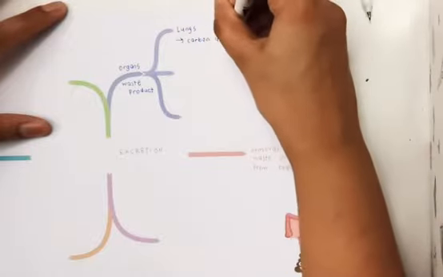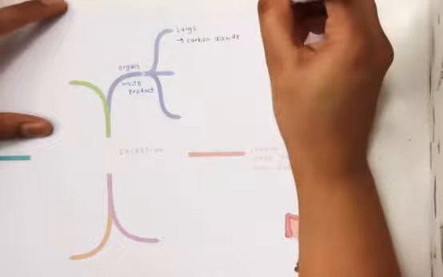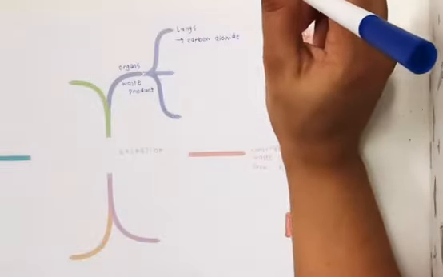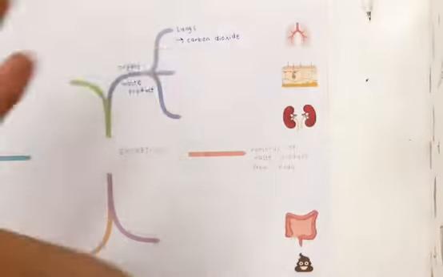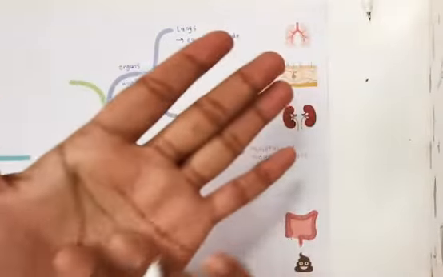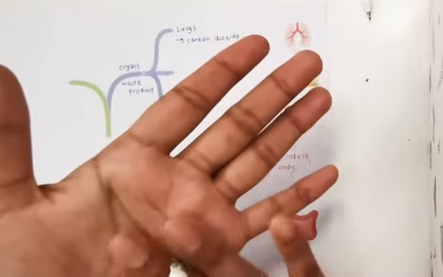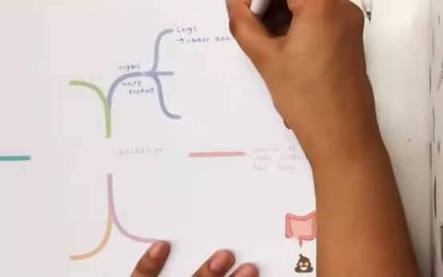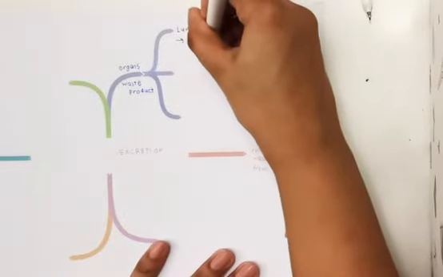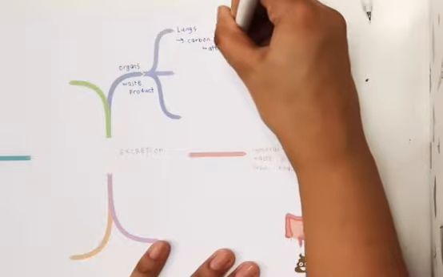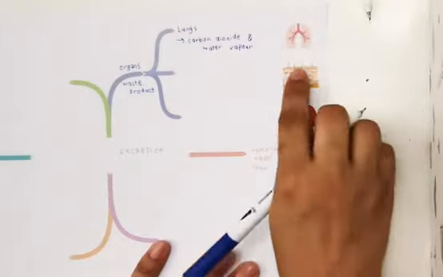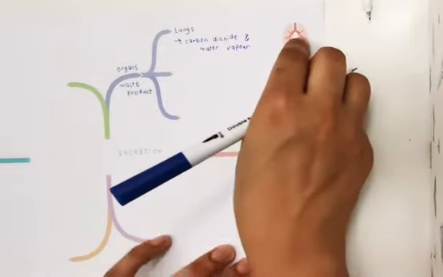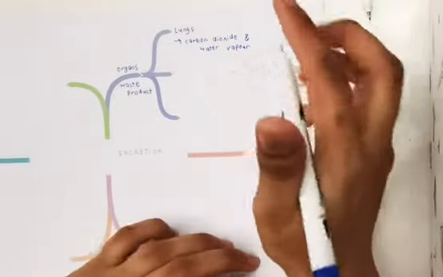If you want to do a simple activity, all you can do is take your palm, put it near your mouth and try to exhale. You would feel there is certain air here, and certain little droplets of water. This is actually the water vapor that is expelled out. So you have carbon dioxide and water vapor. How do you excrete this? You excrete this through the process of exhalation, breathing.